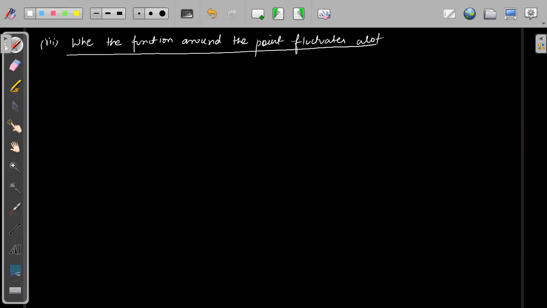Suppose somebody is saying the limit of x tending to 0 of sine of 1 by x, right? Or even if we try to plot the function sine of 1 by x.